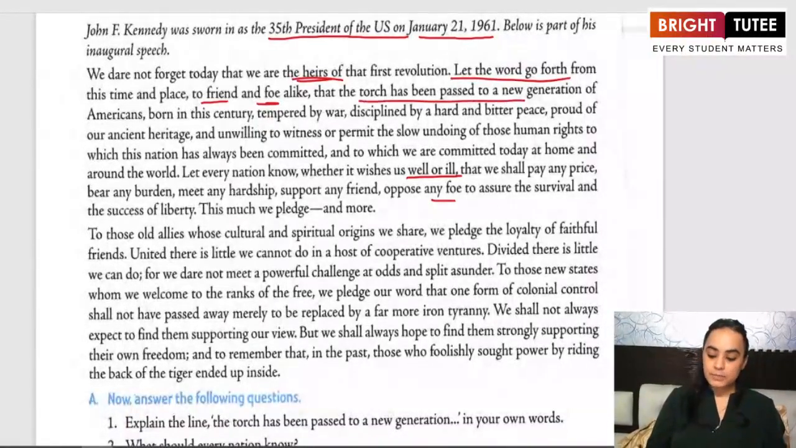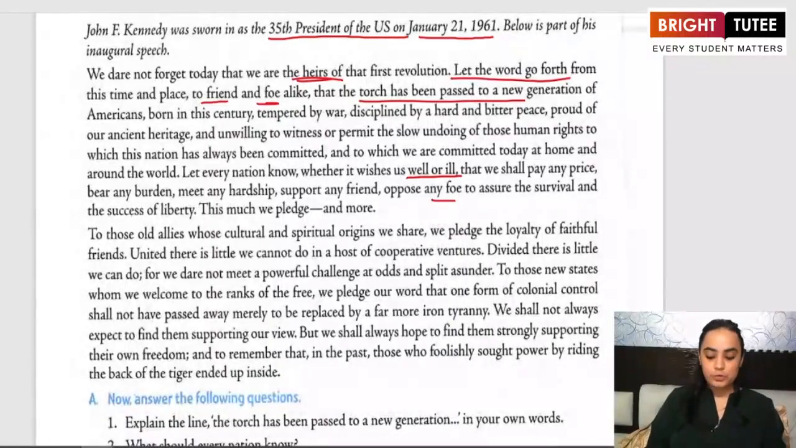Torch has been passed. We have all seen in relay races or in the Olympics, we have a torch bearer who passes the torch, and the one who gets the torch conveys the message of cheer, unity and liberty among all the people. So John F. Kennedy said that the torch has been passed to a new generation of Americans now.